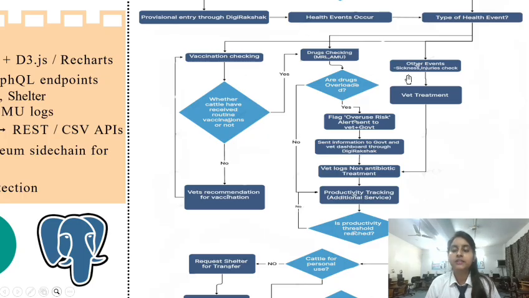In the other event, there will be sickness or injury checking, which will be done by the vet. That will basically reach the vet logs non-antibiotic treatment. So this is the central processing of our solution.